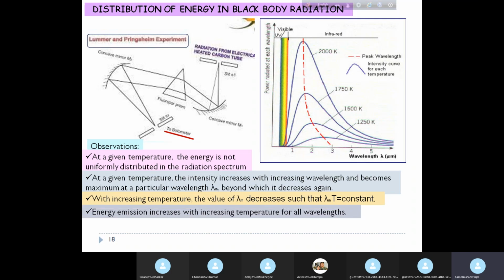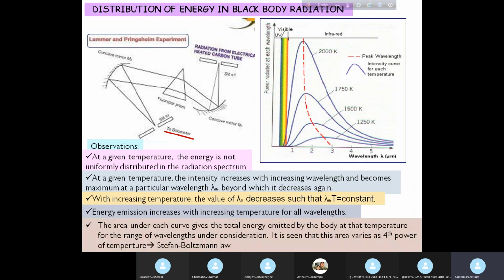Also, energy emission increases with increasing temperature for all wavelengths, that we can see clearly. And the area under each curve gives the total energy emitted by the body at that temperature for the range of wavelengths under consideration.